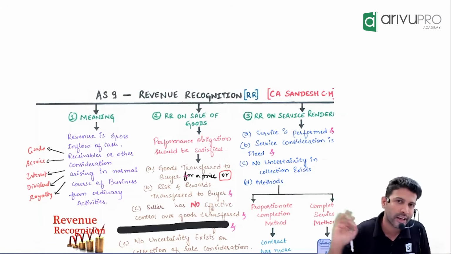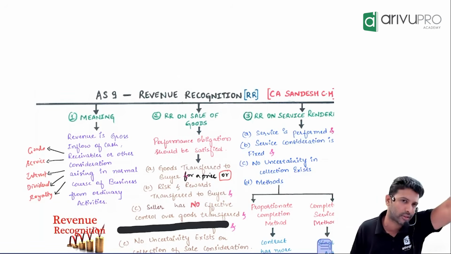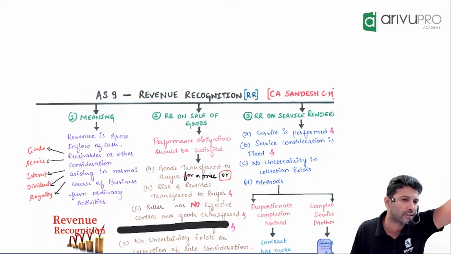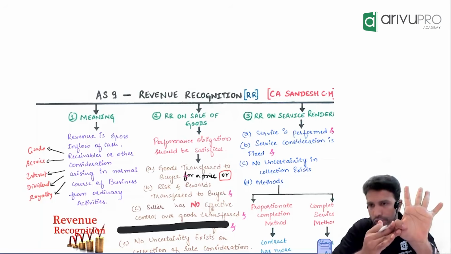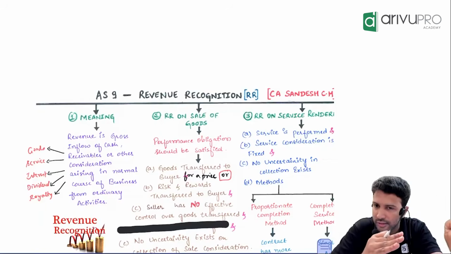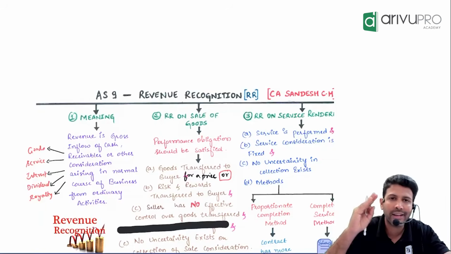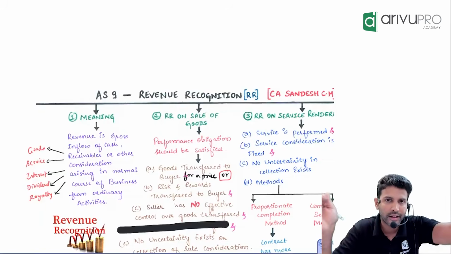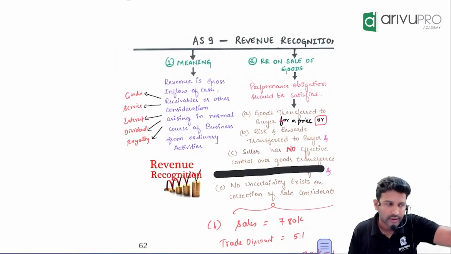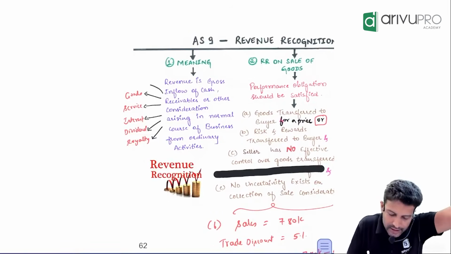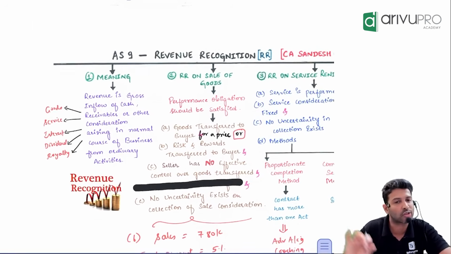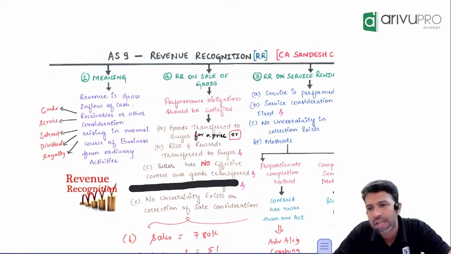The scope of AS9 is very simple, 5 components. AS9 talks about revenue recognition of 5 elements. If you are a seller of goods, how you should recognize revenue. If you are a provider of service, how to recognize the revenue. And then IDR: interest, dividend, royalty. Goods, service, interest, dividend, royalty. These are the 5 areas for which AS9 is giving you the guidance. That's all. With this in mind, can we start?